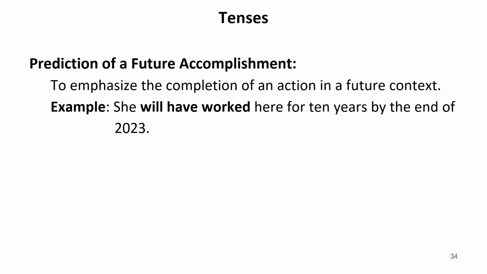So, we are just in imagination of what will happen after 10 years. What will happen when 2023 ends. So, there are 10 years that are going to be completed in his work or her work journey when 2023 completes. It means till this time, she has worked for 10 years. She will have worked. It means 10 years will be completed in 2023.